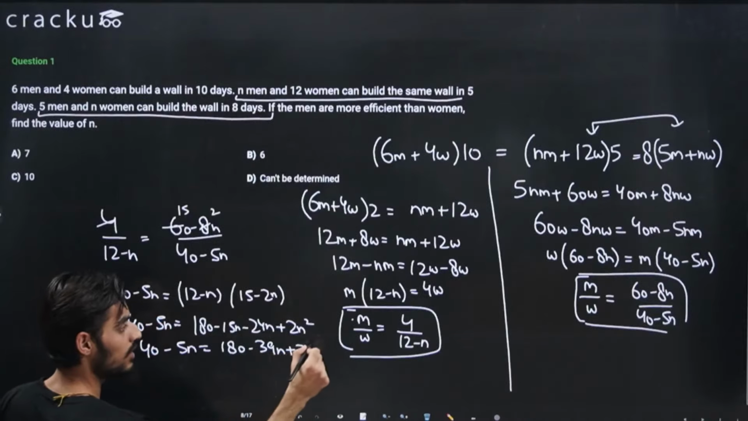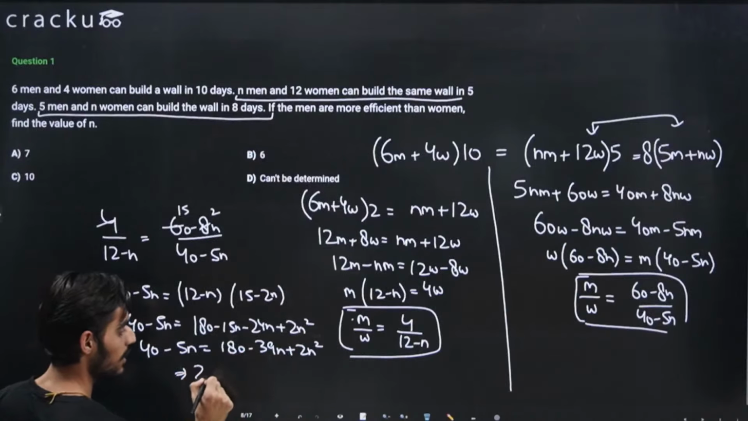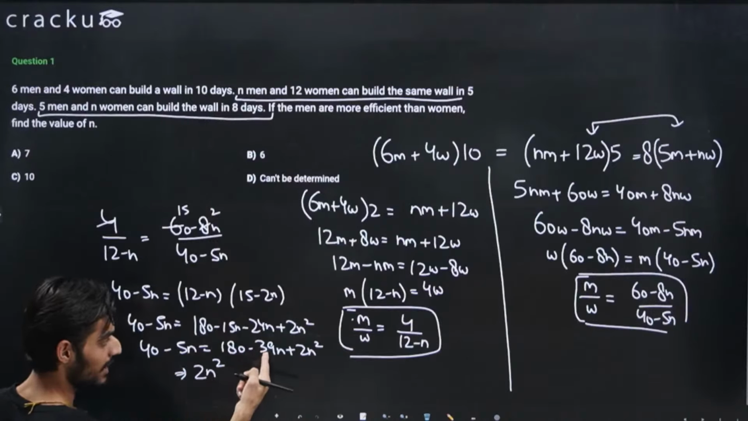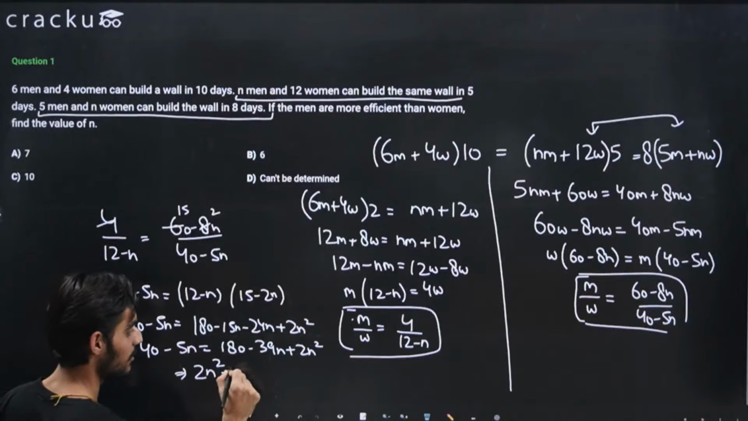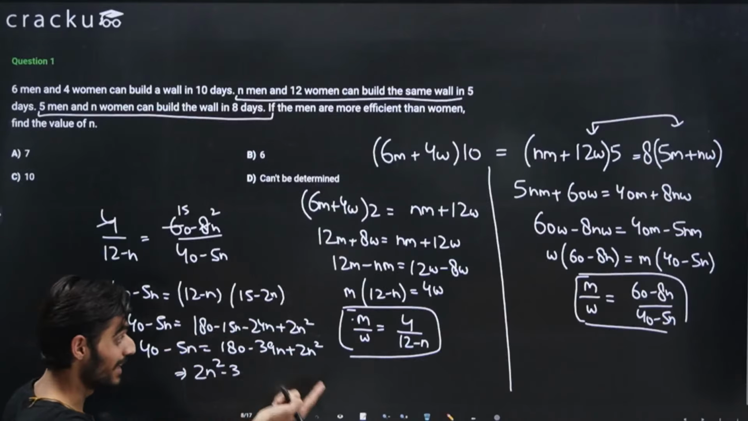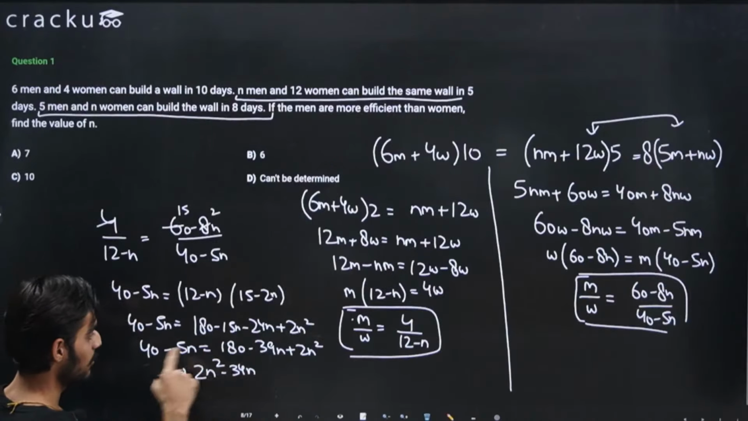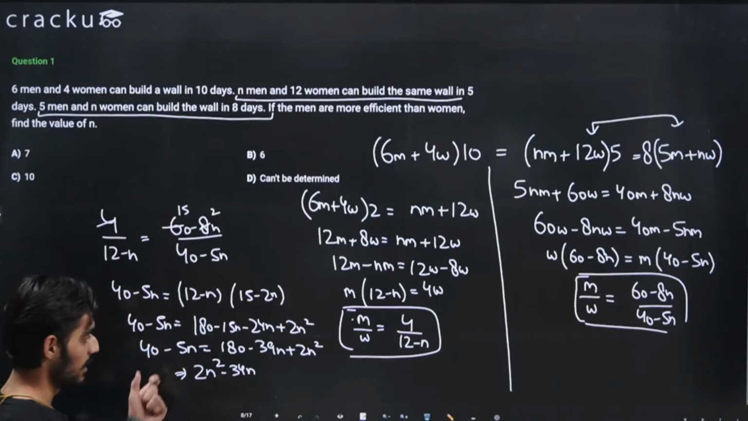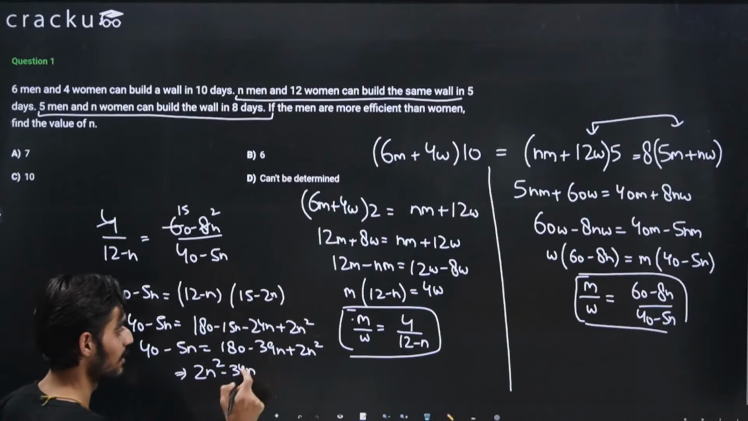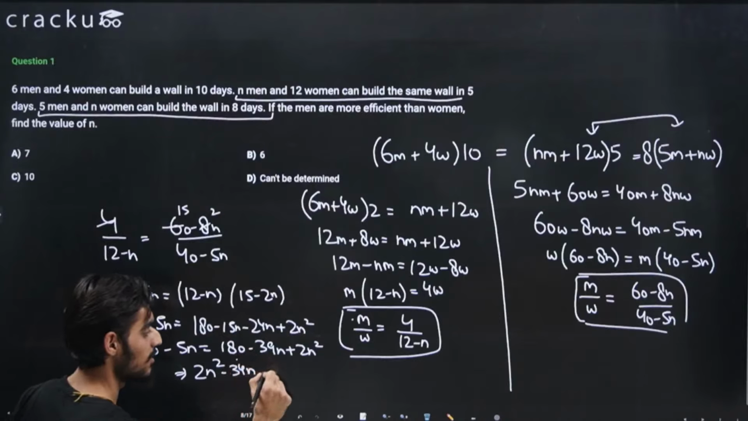Okay, taking all the terms to the right hand side, what I'll get here is 2n square. Now minus 39 plus 5 will give me minus 34n. And 180 minus 40, I'll take this to this side, so 180 minus 40 will give me 140. That will be plus, because 180 is larger. So this will be plus 140.